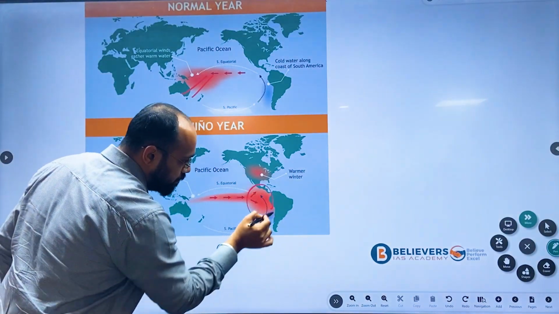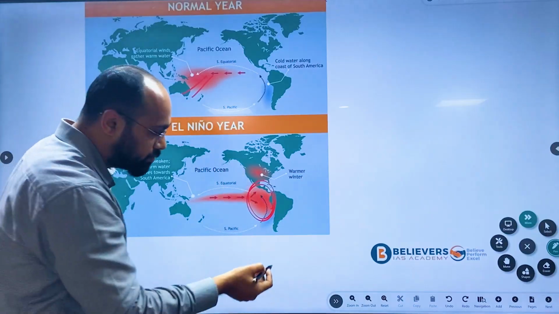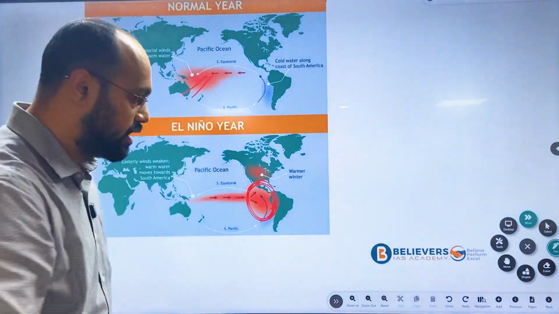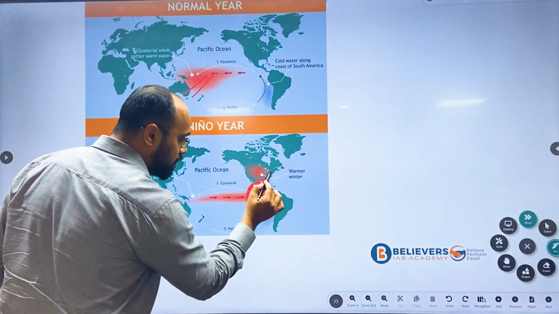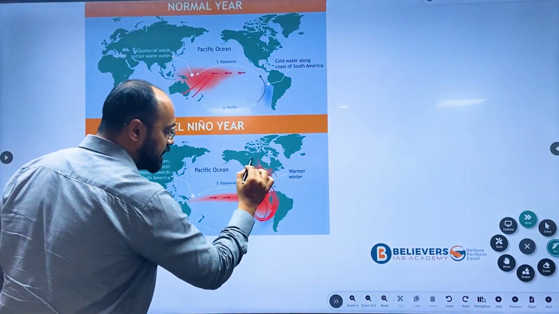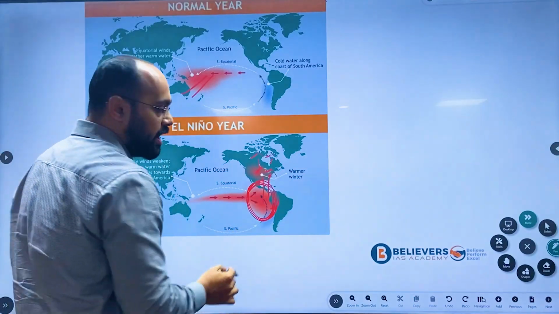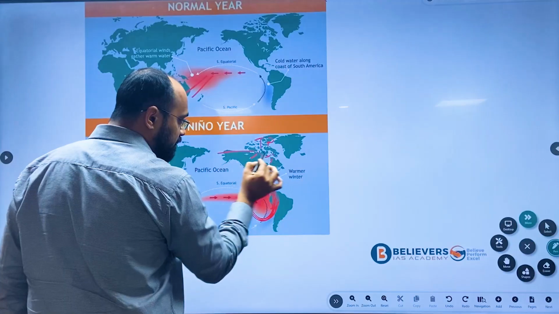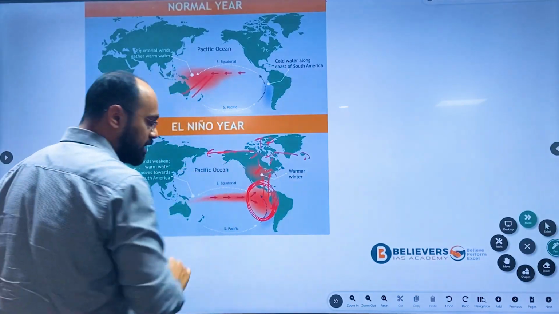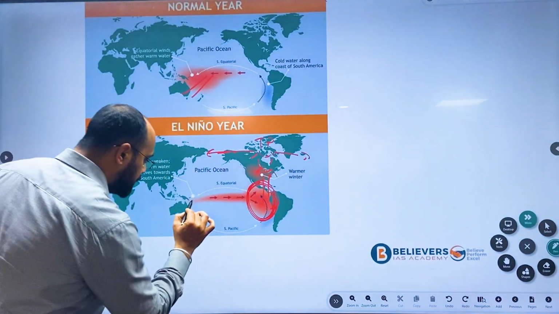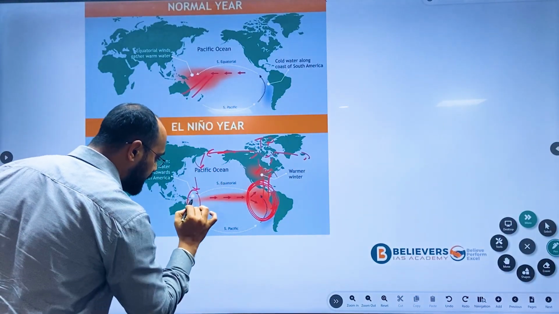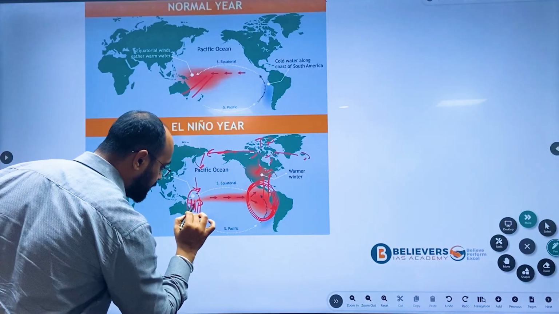So here, the hot water gets collected and the surrounding air will start evaporating, and as it reaches the tropopause, it will diverge. Since here earlier it was low pressure, now the air will sink here and high pressure is created.